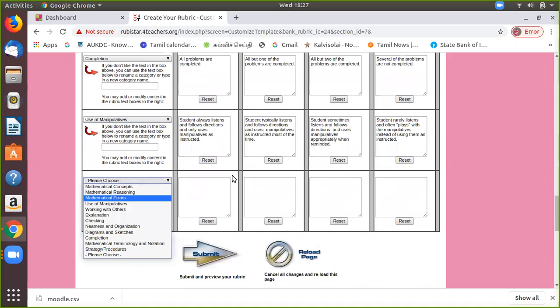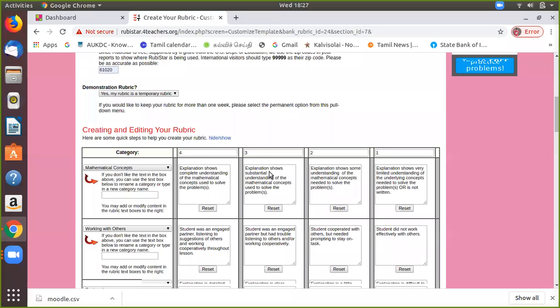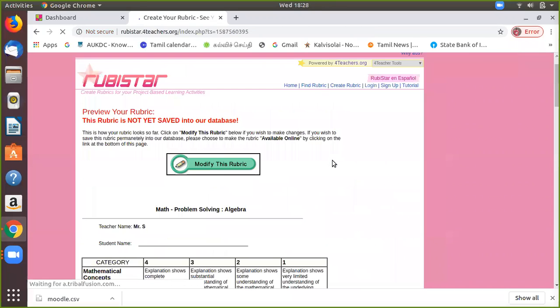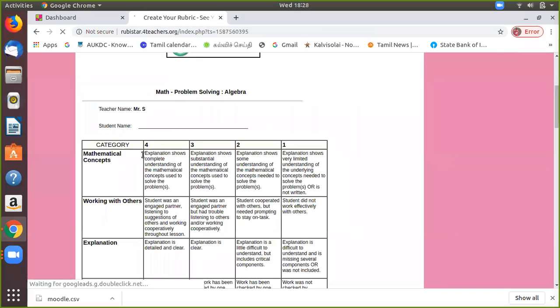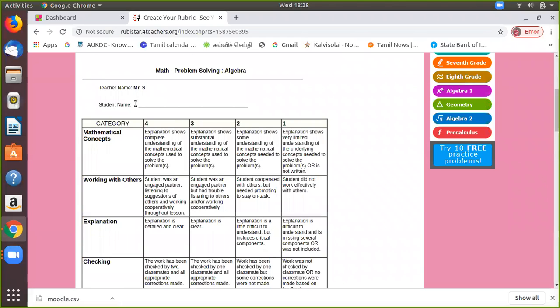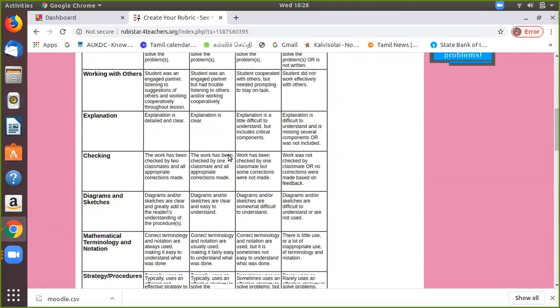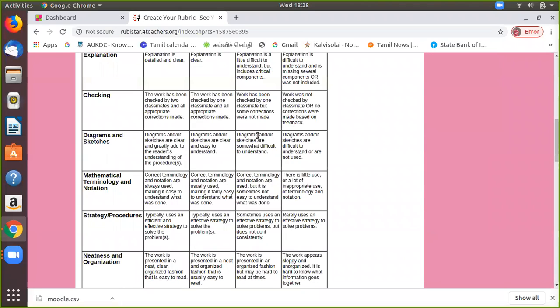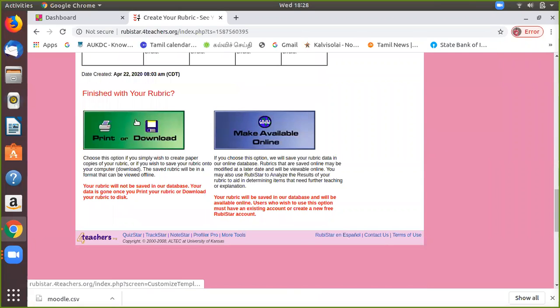So if you want to give this task to the students, then after giving it, you can submit the rubric structure. This teacher login is your name, and you are supposed to give it to the students. The student can write their name, and they can explain based on their concept. You can evaluate. Then we can make a printout, and it can be available online.